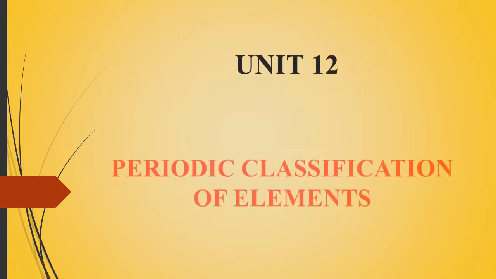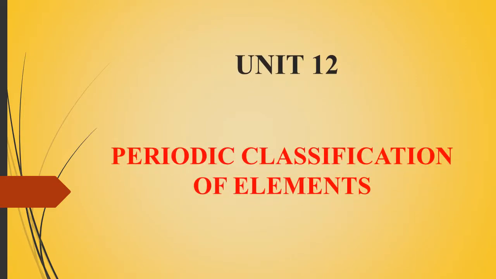Vanakkam students. Let us continue with the same Unit 12, periodic classification of elements. In the last video, we saw the arrangements of periodic classification of elements in the early stage.